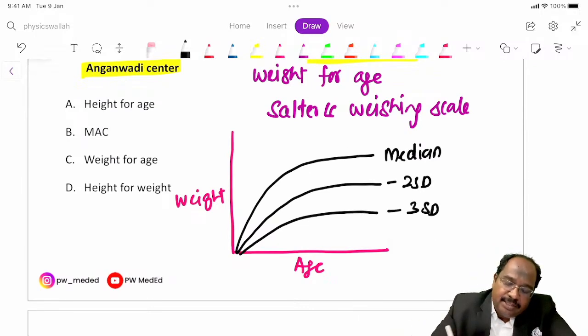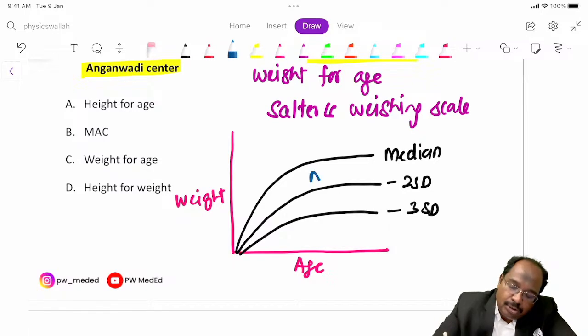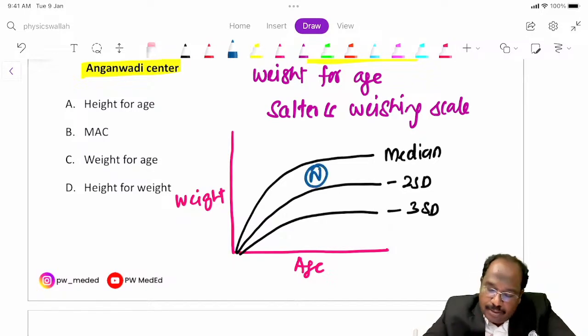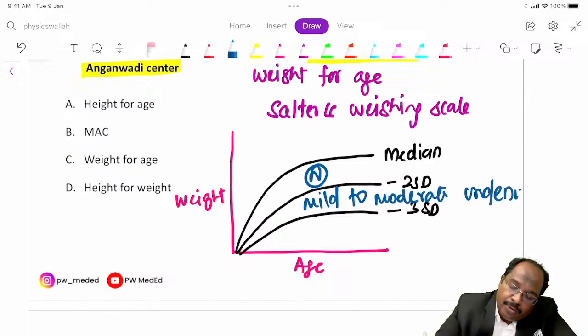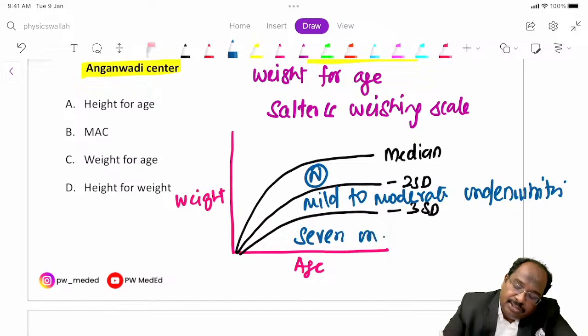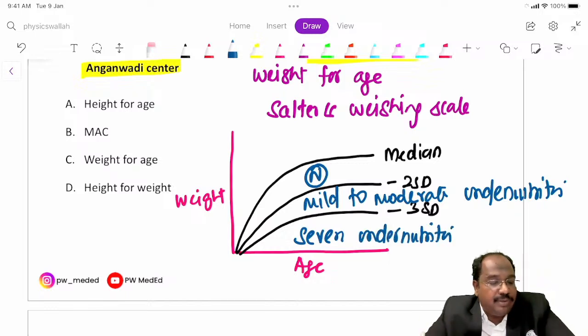If the weight ranges between the median and -2 standard deviation, this is normal. Between -2 to -3 standard deviation means mild to moderate undernutrition. Less than -3 standard deviation means severe undernutrition.